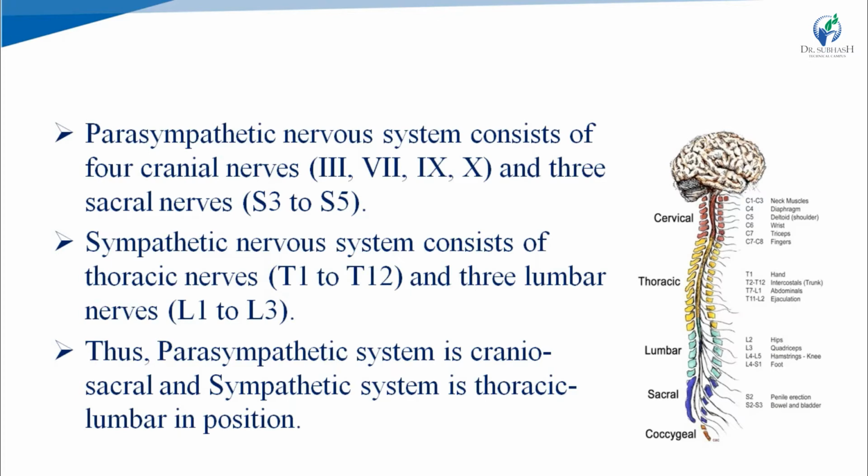Thus, we can say that parasympathetic system is craniosacral because it is made up of cranial nerves and sacral nerves, and sympathetic system is known as thoracolumbar because it is made up of thoracic nerves and lumbar nerves in position.